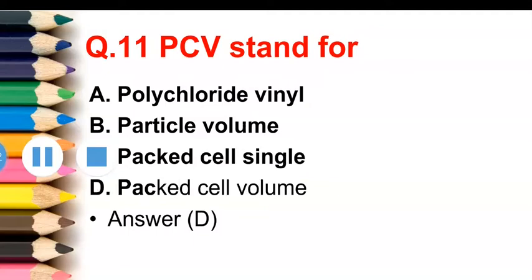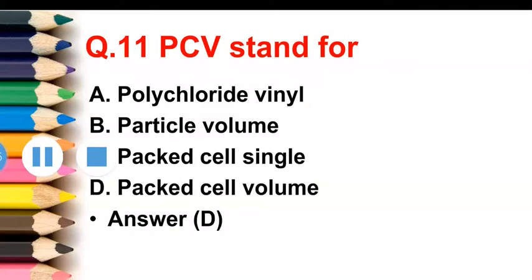Next question is PCV stands for. First option is polychloride vinyl, second is particle volume, third option is packed cell single, and fourth option is packed cell volume. So the correct answer of this question is packed cell volume, that is option D is the correct answer.